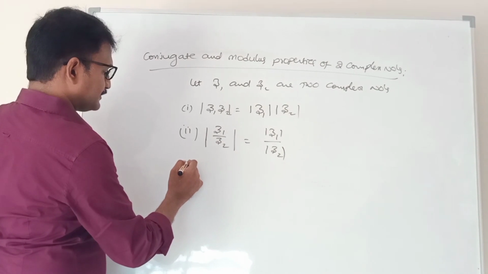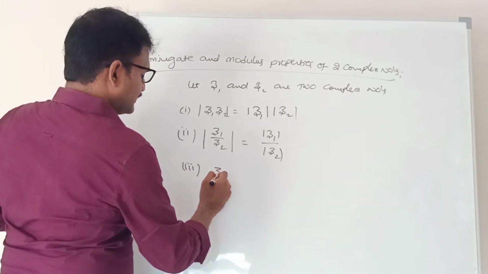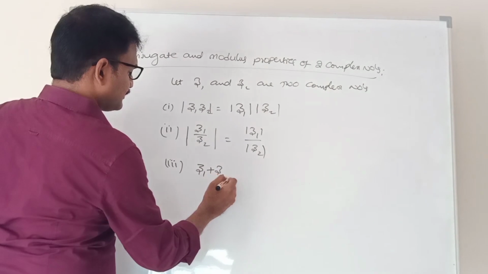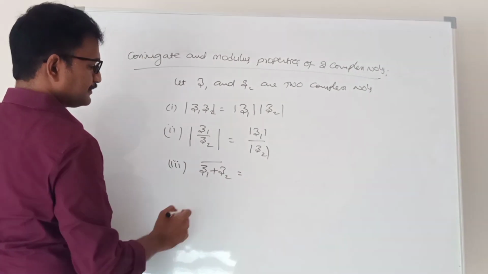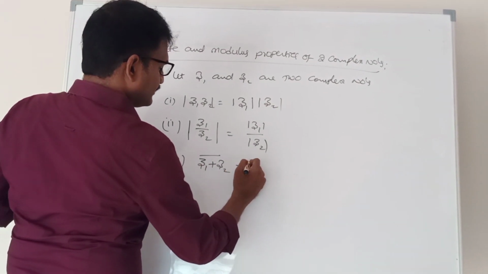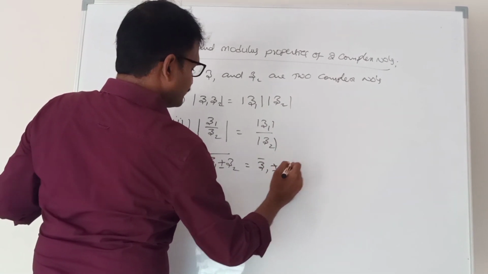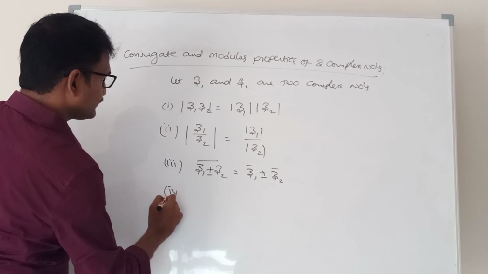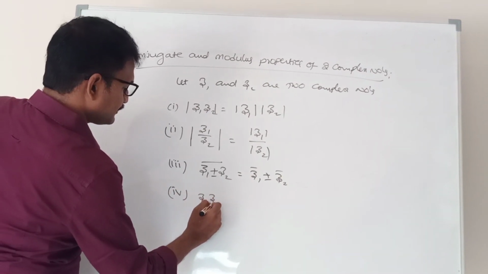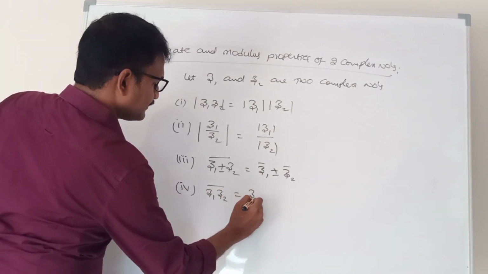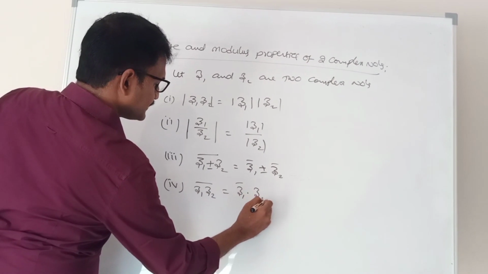Next, third property, conjugate of z1 plus or minus z2 is equal to z1 bar plus or minus z2 bar. Next, fourth property, conjugate of z1 z2 is equal to z1 bar into z2 bar.